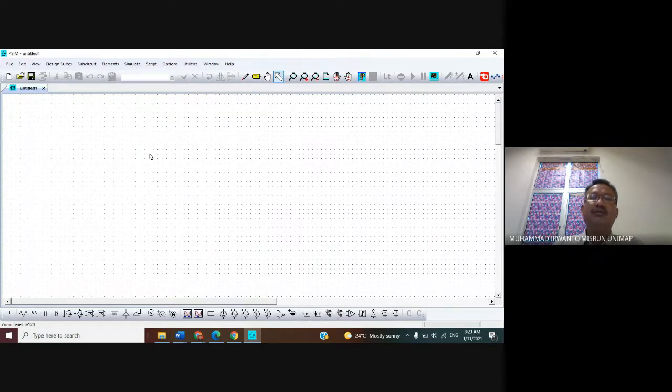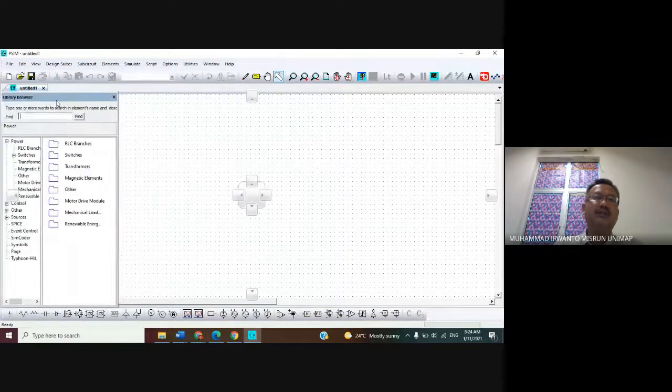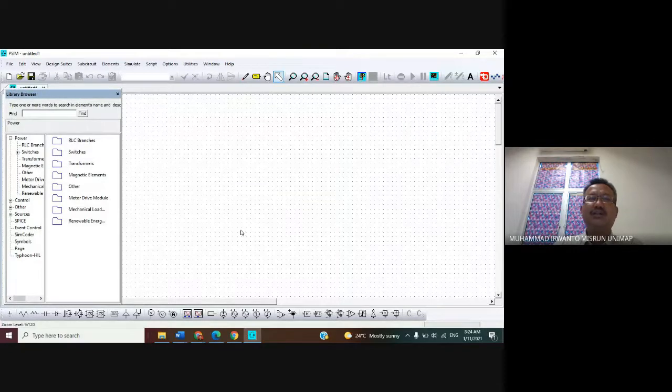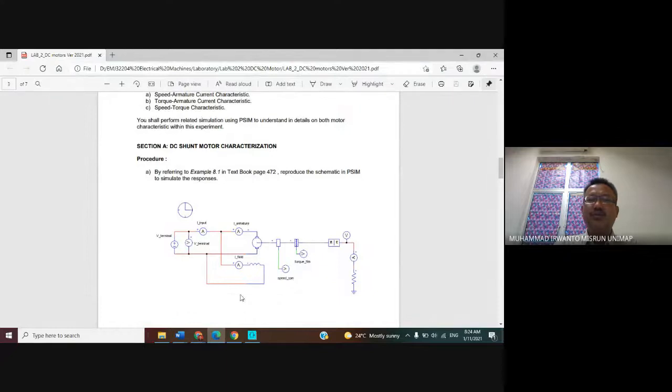Okay, after that, if you want the library browser to appear, you can click View in here, and then click Library Browser. If it feels distracting in our work area, just close it, no problem. Okay, now the first thing we look for is the DC machine. This part, DC machine. We remember it, DC machine.